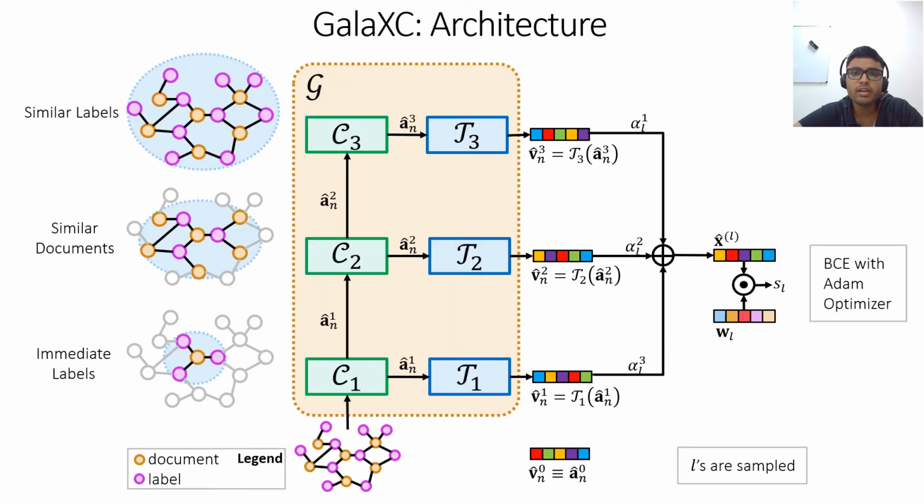At a very high level, GalaXC has two components. First, a lightweight GNN architecture that effectively utilizes multi-hop neighborhoods at extreme scales to offer multi-resolution embeddings for documents. Second, high-capacity extreme classifiers and a label-wise attention mechanism over the multi-resolution embeddings. I will now describe each of the two components in detail.